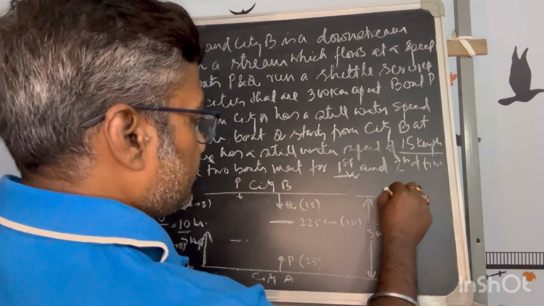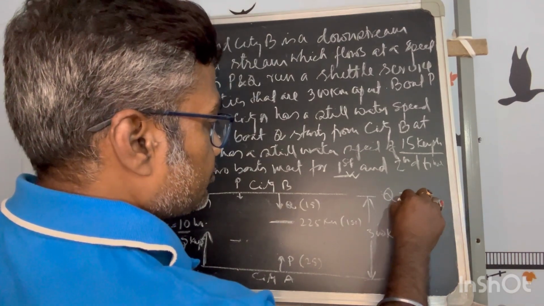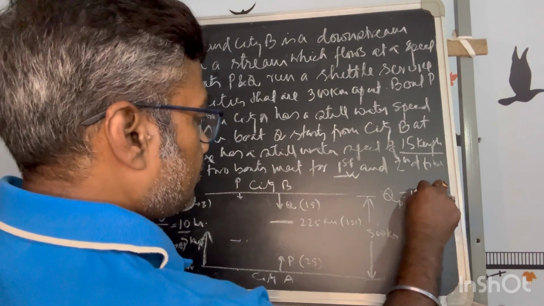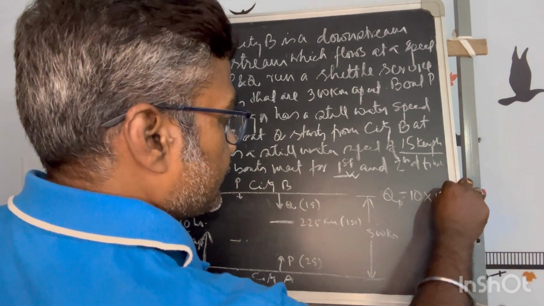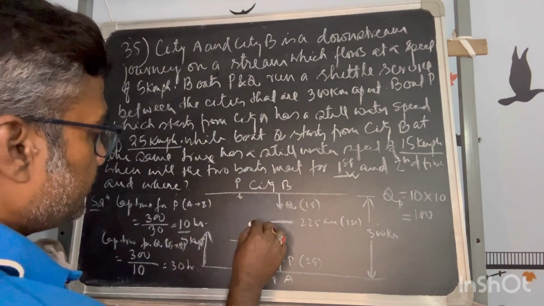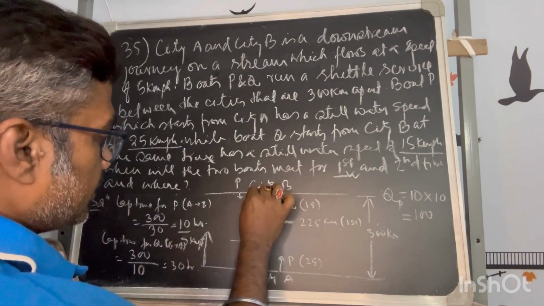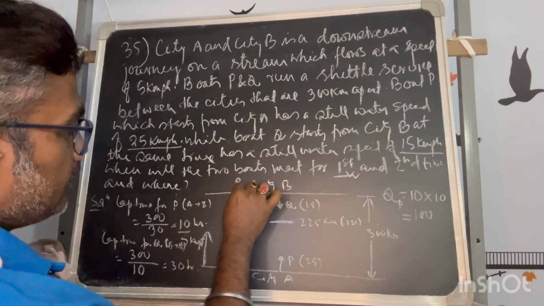So in that time, what is the position of Q? 10 hours, the same time, into its speed. Speed is 10. So that is equal to 100. So from here at a distance of 100, Q will be when P has already reached there.